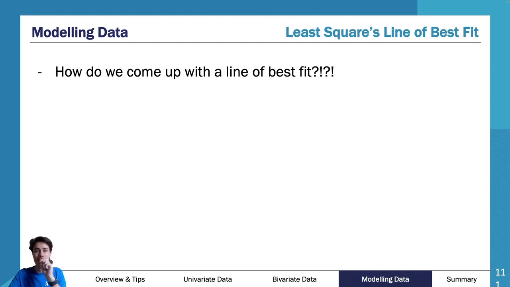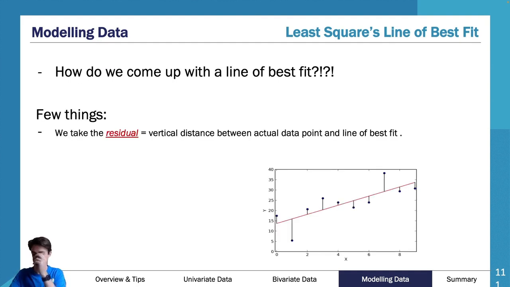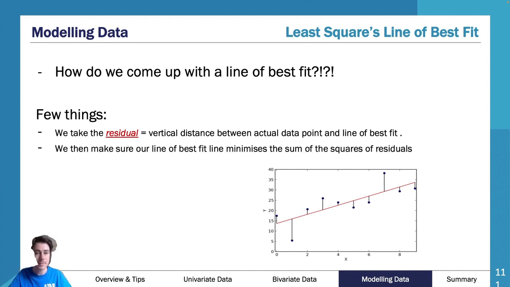So how do we come up with a line of best fit? We come up with a line of best fit with the residuals. Now, a line of best fit essentially minimizes, if I draw a line through the data, and then I get the distance between each data point and the line, and I add all of those up, my line of best fit is the line that makes that the smallest number possible. So it makes sure that the sum of all of these residuals, and we call them residuals, is the smallest possible. The residual is essentially the distance between the data point and the line of best fit. Make sure the sum of all the residuals in this plot is the smallest possible.